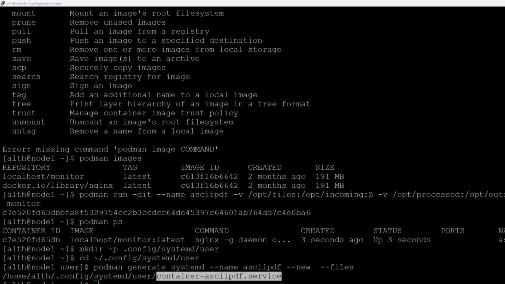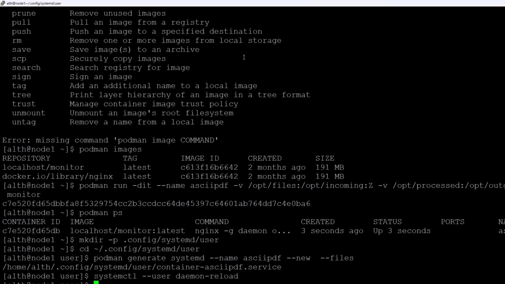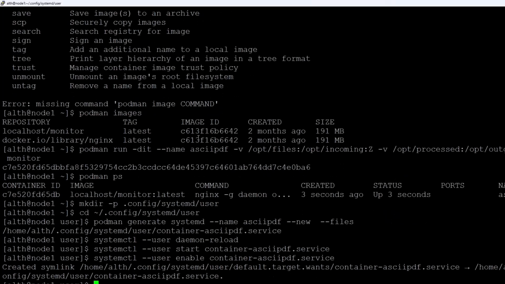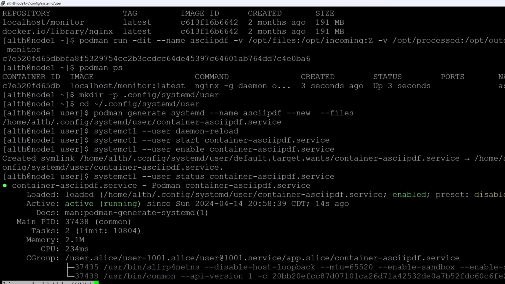So this is done. We have to reload the configuration. So this reloads your configuration, that's it. And then you have to start the service. Once it's started, make sure you enable it. If you don't enable it, you will get 0 marks in the exam. So this is enabled. If you have time, you can check the status, right? So this is running. So the last two commands are this one.